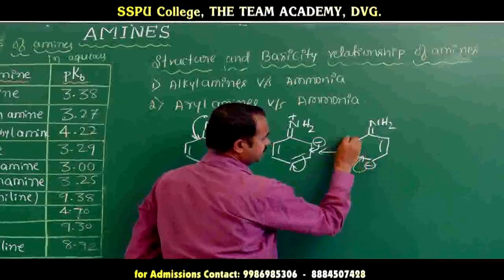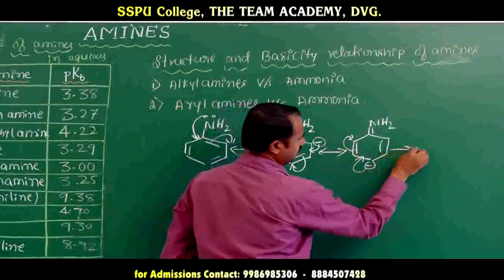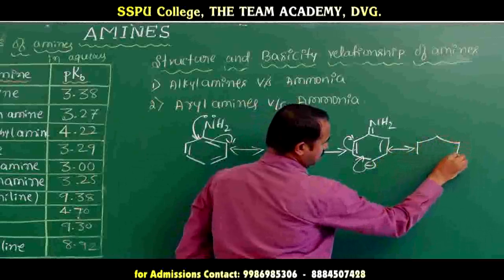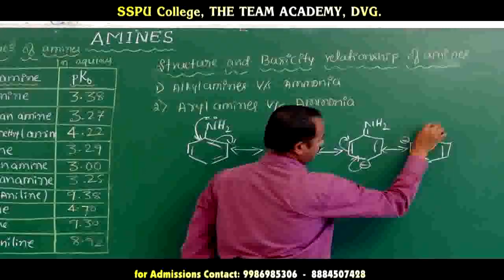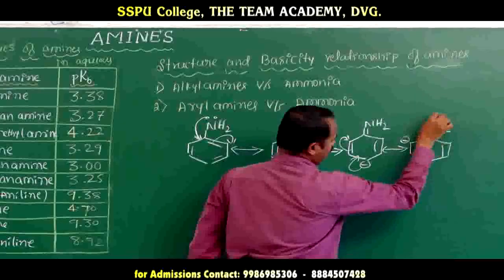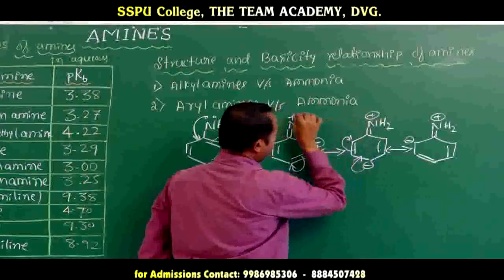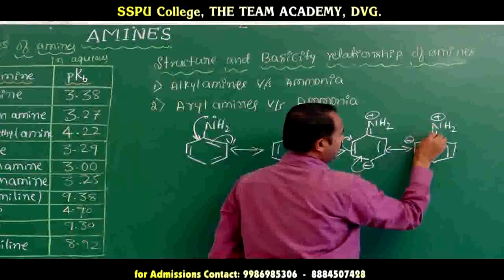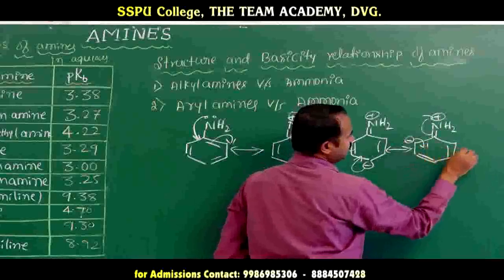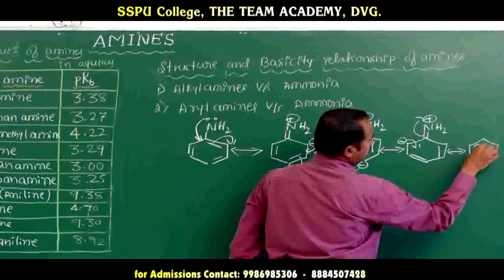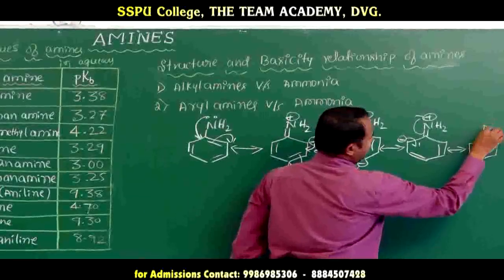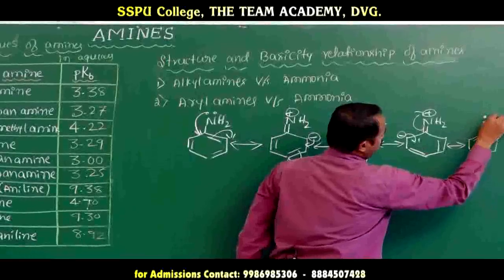Again the double bond shifts and the electrons move. When the electrons shift to the double bond, the aromatic character is regenerated, and the electrons are stored here.